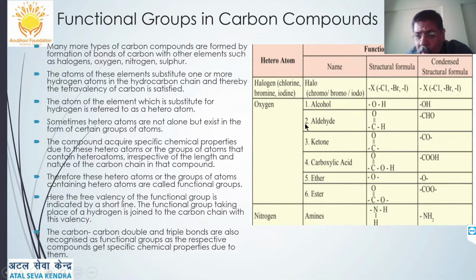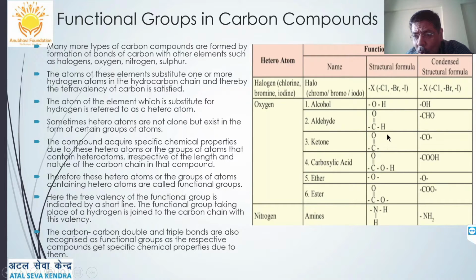Okay, so here we can see different types of functional groups. For example, the halogen group, or halogen atom. So it is called the halo group. It is given by the symbol dash X, where the valency is monovalent. Chlorine, bromine or iodine are the most preferred ones. In alcohol it is the hydroxyl group, OH. In aldehyde it is CH double bond O, CHO.